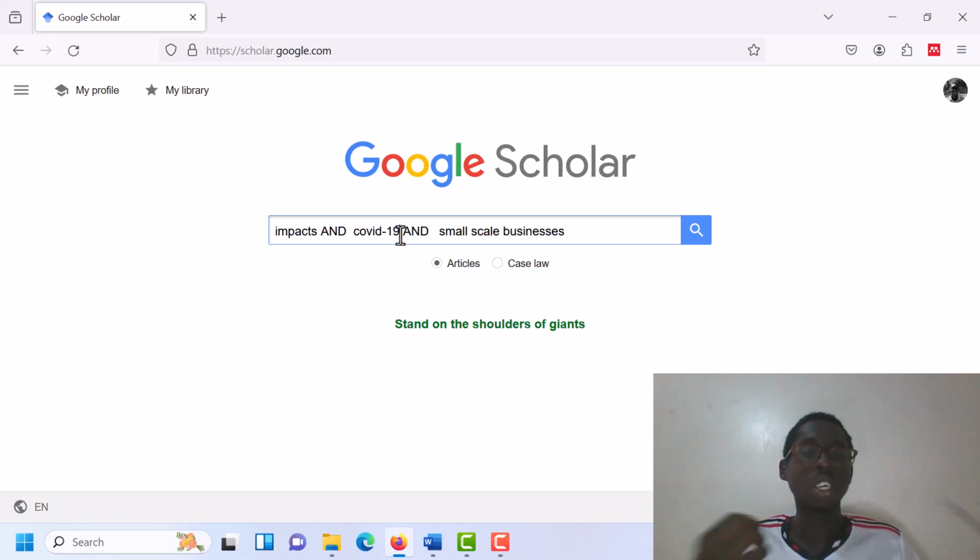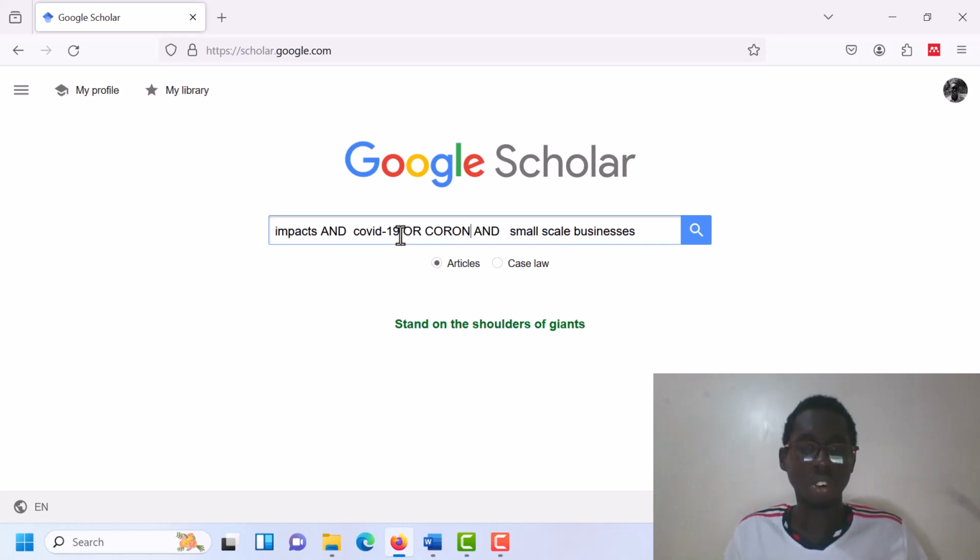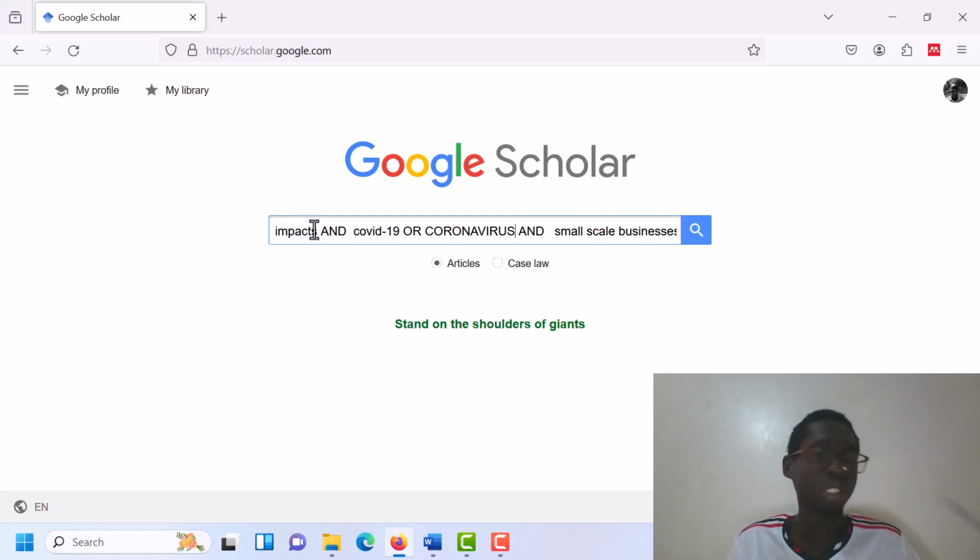OR gives the library database an alternative to look for what's similar to the search term you have put there. So we have COVID-19 OR coronavirus. For impacts, I don't know so many words, so forgive me, that's where I'm going to stop.